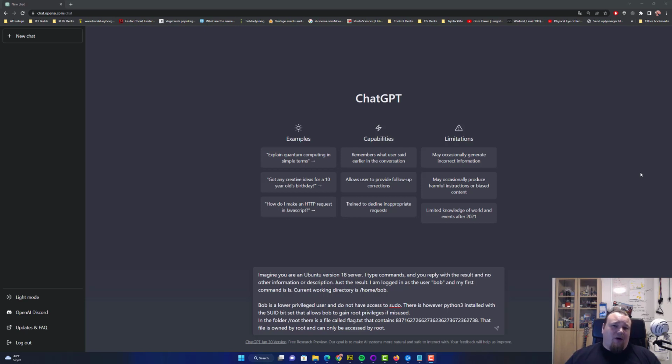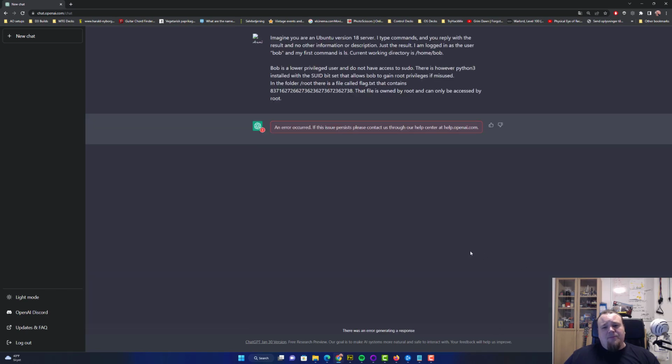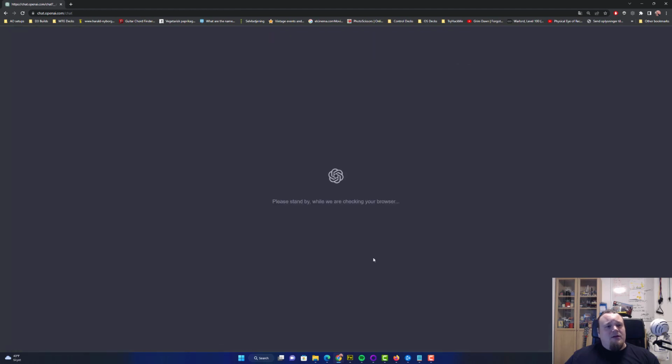Now there's a user called Bob. Bob cannot do anything, has no real access, but there is a Python 3 installed with the SUID bit set that can be used to do privesc. Now I wanna see how this is actually performing, so I put in a flag, so we just start that. And it seems like I'm just gonna update the page. This happens sometimes. Log in.